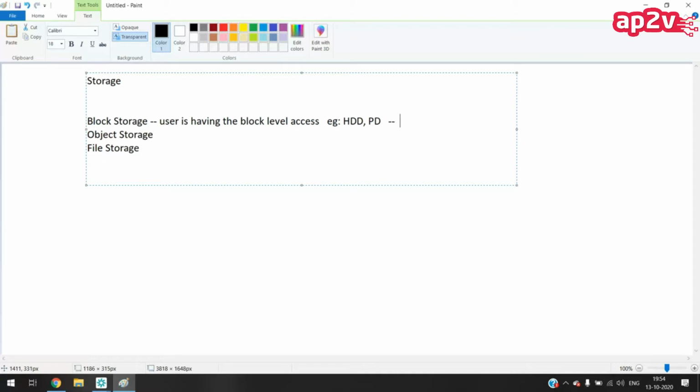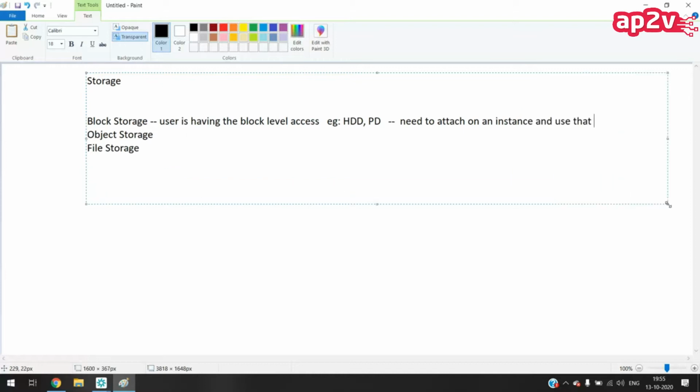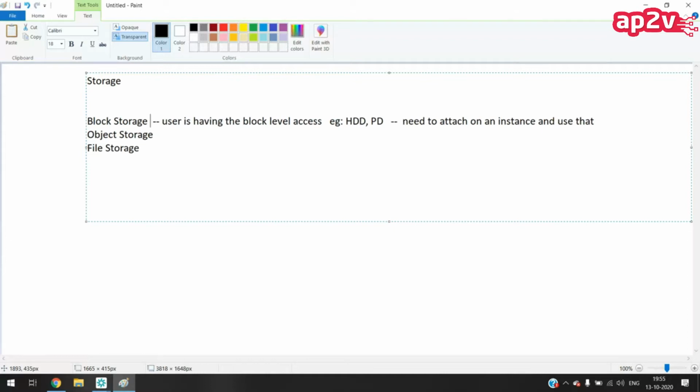If you are creating block storage, it is mandatory to have an instance to attach it to. Without an instance, we are not able to use block storage. AWS provides EBS, which is the block storage from AWS.